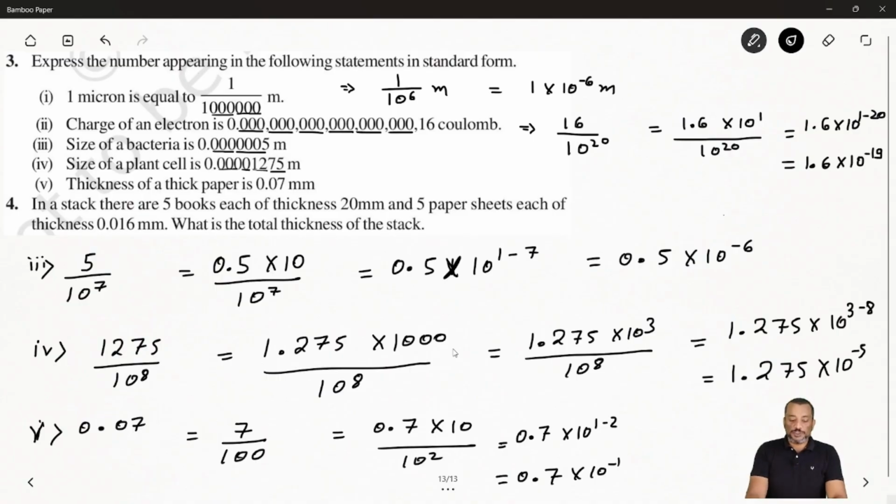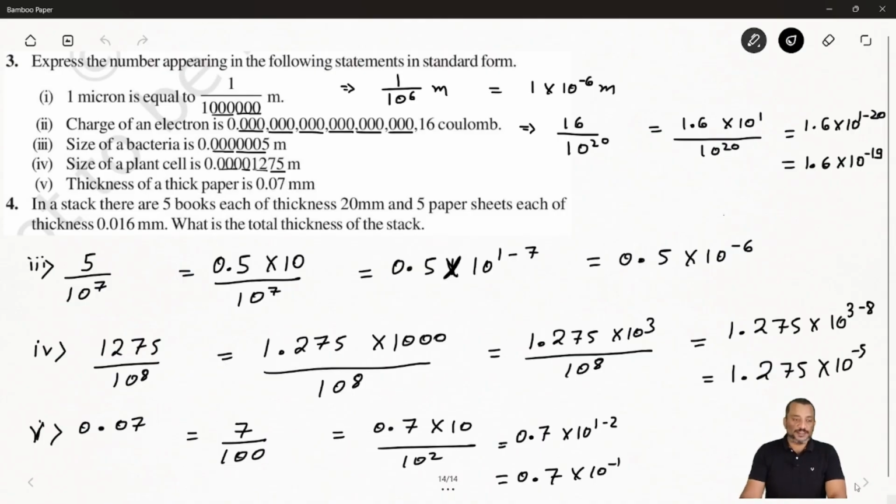So now this much you have clear. Now coming about next question. Question number 4, it is saying in a stack there are 5 books each having thickness 20 millimeter and 5 sheets each having thickness 0.016 millimeter. So what is the total thickness?